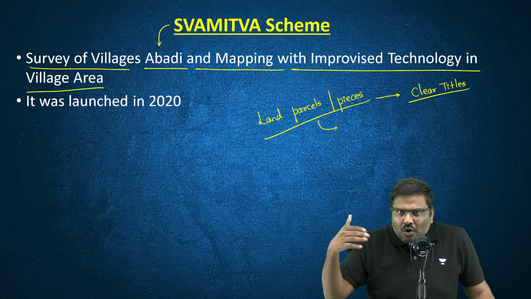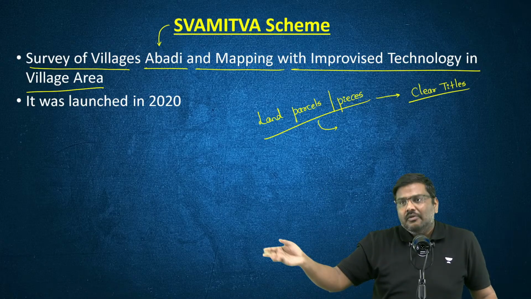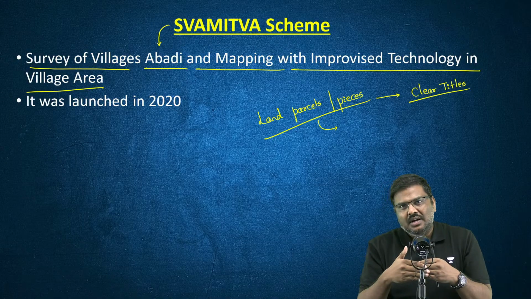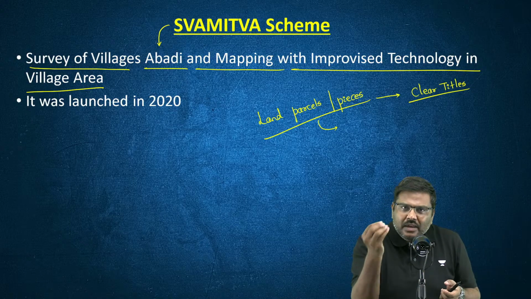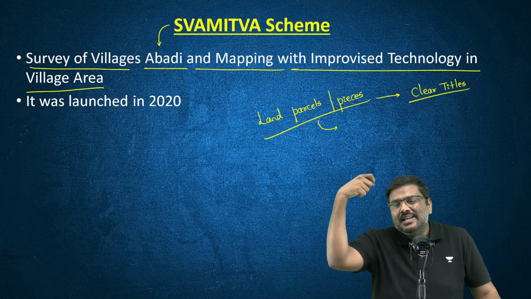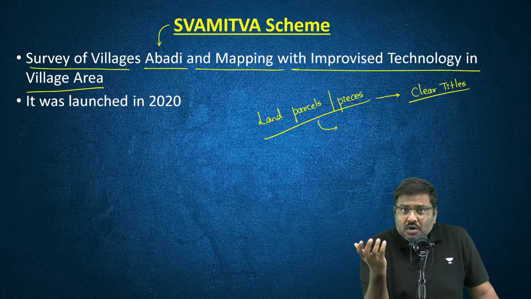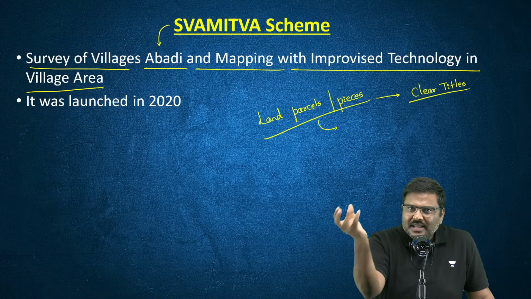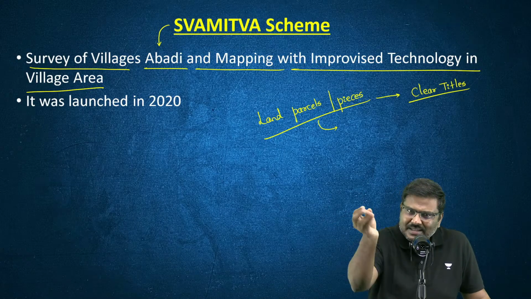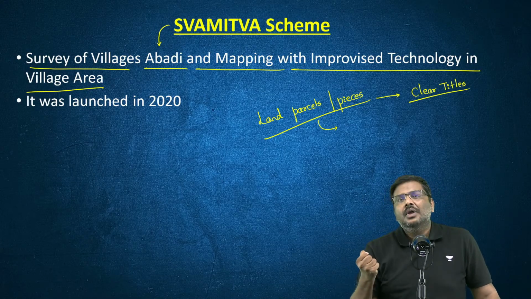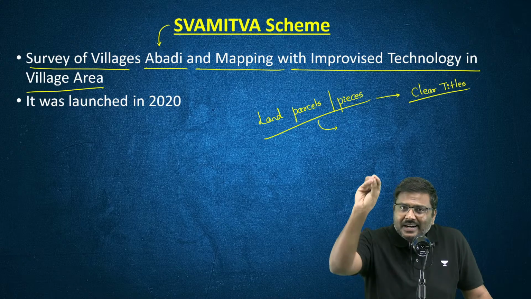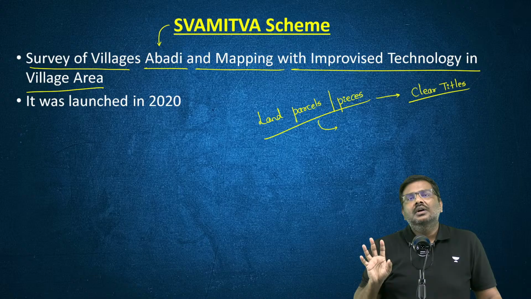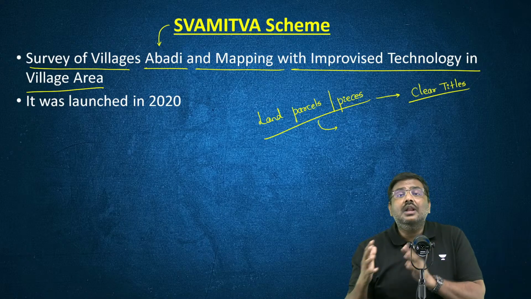There are multiple documents with multiple people with the same survey number, which leads to a lot of land disputes. And that is the precise reason even the pieces of land in rural India, which are owned by the farmers, they cannot use this piece of land to provide it to a bank as a collateral and take a loan, because this piece of land is in a dispute right now. It has fallen into a dispute. So there are certain issues in rural India.